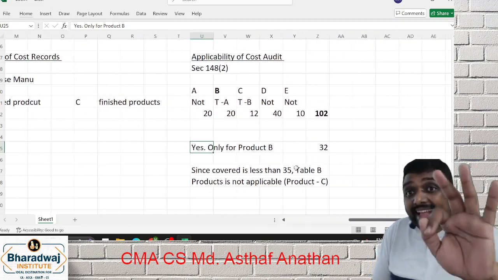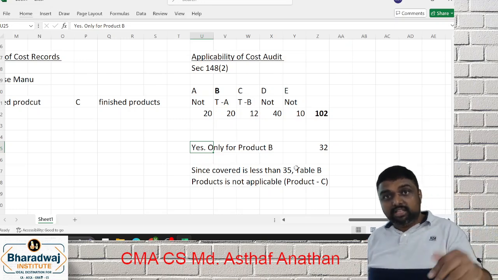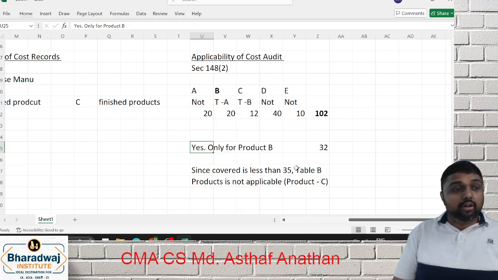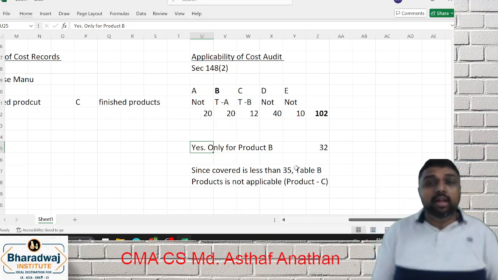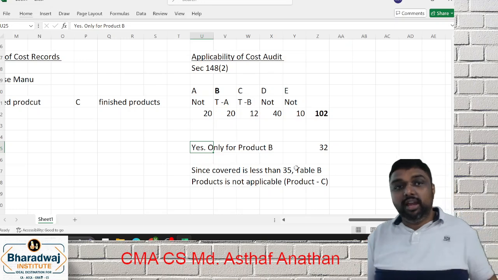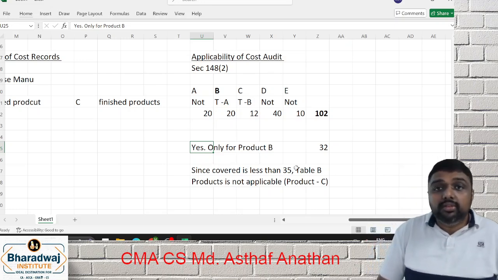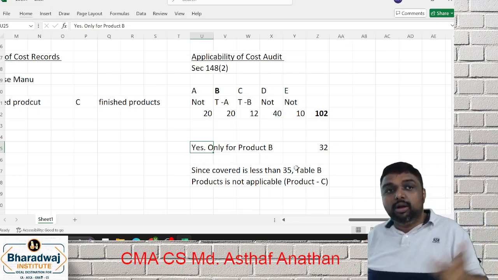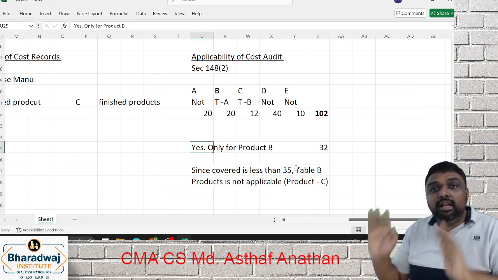Now, just like our cost record exemption, here also there are some exemptions. Here we have 3 exemptions for cost audit, which come for the exam also. What were the 3 exemptions for cost records, my dear friends? So for cost audit, the first exemption is what? If you are a resident in SEZ. It's also an MTP question and an exam question also. See, some of the products are in SEZ, some are not in SEZ. What is the answer? SEZ product is only exempted, non-SEZ is not exempted.